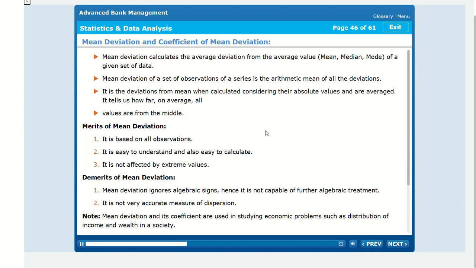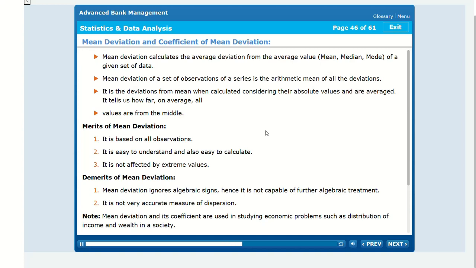Merits of mean deviation. 1. It is based on all observations. 2. It is easy to understand and also easy to calculate. 3. It is not affected by extreme values.